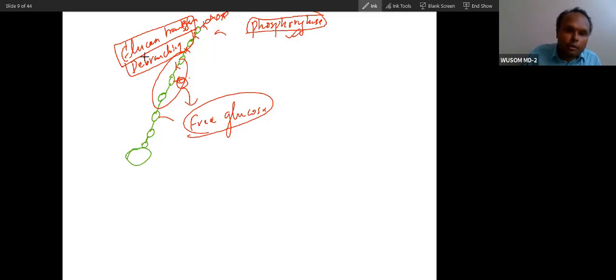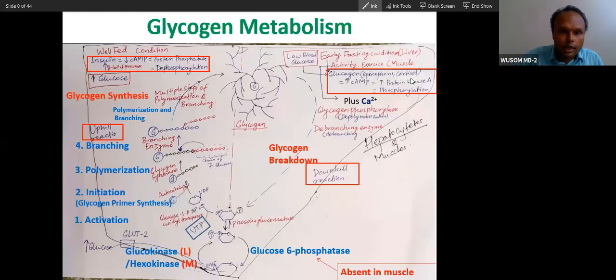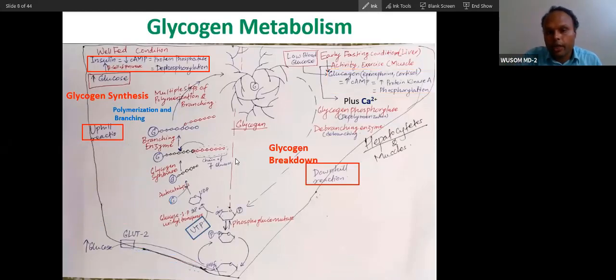The second enzyme you can remember collectively as debranching enzyme. Glucan transferase and debranching, both you can remember as debranching enzyme. So this is the glycogen synthesis and glycogen breakdown overview. The main important enzyme in glycogen synthesis is glycogen synthase, and the main important enzyme in glycogen breakdown is glycogen phosphorylase.